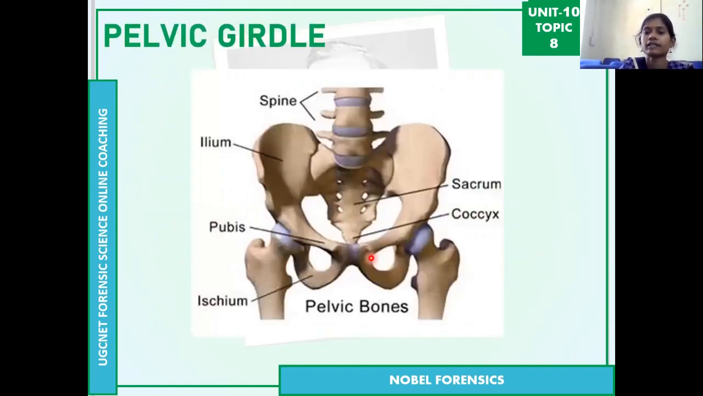Then coming to the pelvic girdle. You can see here, the bones down here are the lower limbs and leg bones. Then this is the vertebral column, these are the vertebral bones. Again, this is the sacrum and this is the coccyx. On each side of the sacrum and the coccyx, there are 2 bones, which are the pelvic bones. We can call it the pelvic girdle.